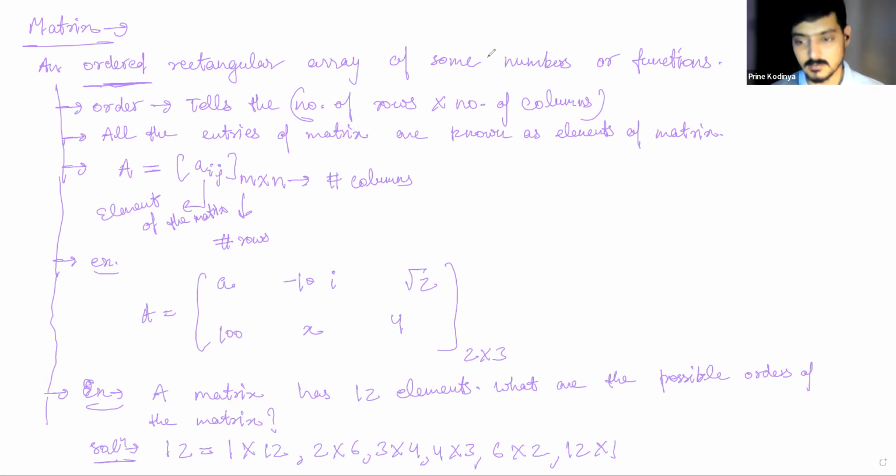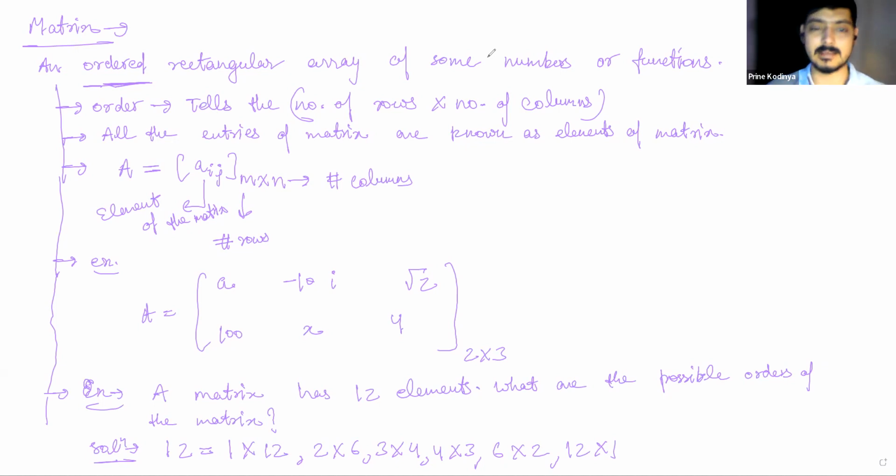So what I'm saying is, you cannot be certain about the order unless you are given some situation, like the number of rows is more than the number of columns, and the total number of elements is 13.